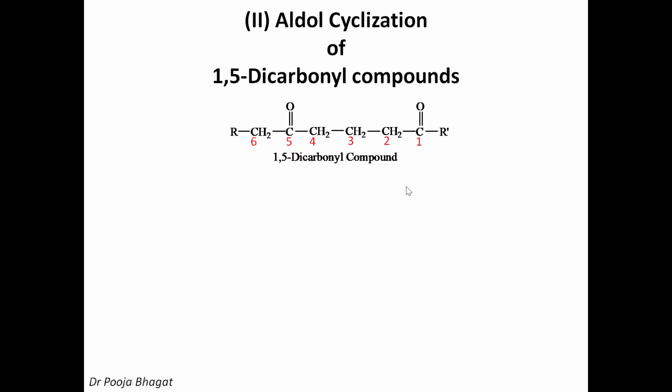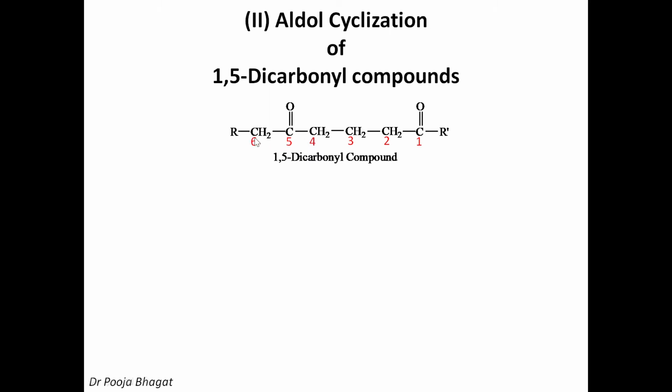Okay. Now, how many alpha hydrogens are available here? This carbon is the alpha carbon. So this is the alpha hydrogen with respect to carbonyl group C1. And with respect to C5, these two are alpha carbons. If I write on the alpha carbon here, then the reaction between the first carbon and the 4th carbon will give a 4-member ring structure, which is not stable.